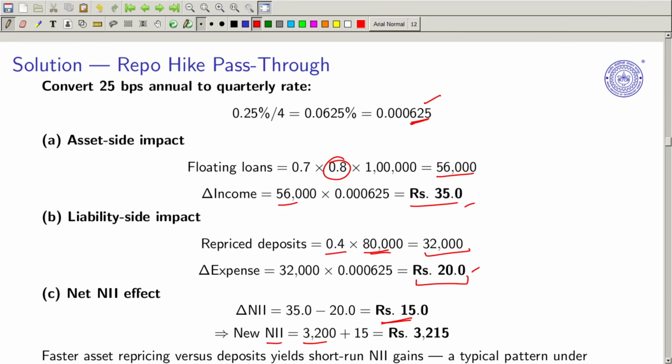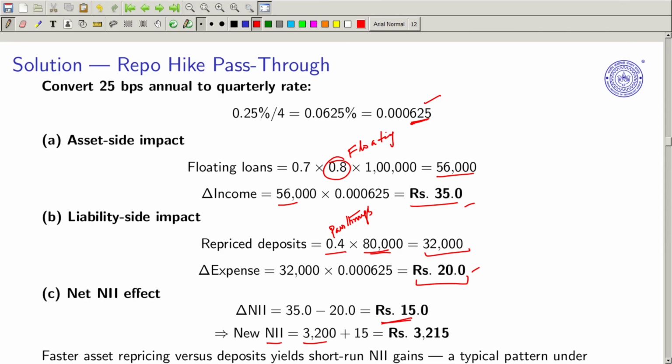Because 80% of the loans are on floating, these two conditions we must note in this case, and there is a pass through of just 40% on deposits. Maybe the bank can say that if the deposit amount is this much, then only you can, otherwise you cannot.